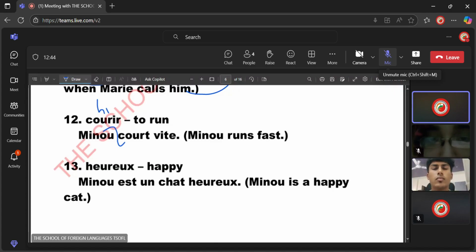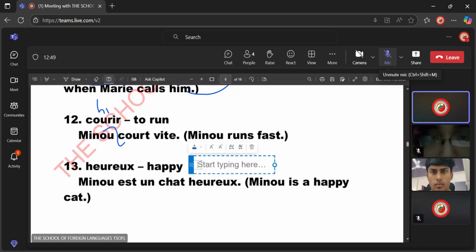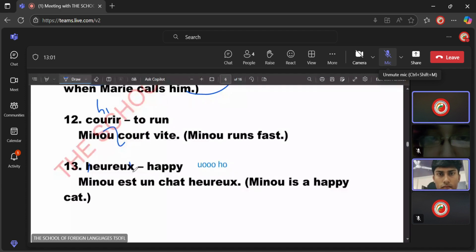For example, the adjective to be happy is heureux. If I give you one phonetic, it is euro, the phonetic. So H is silent in the beginning, X is also silent in the end. For example, Minou est un chat heureux. Now in English we would say Minou is a happy cat. But in French the adjective used for defining that noun comes at the end. So it becomes Minou is a cat happy. Are you getting?